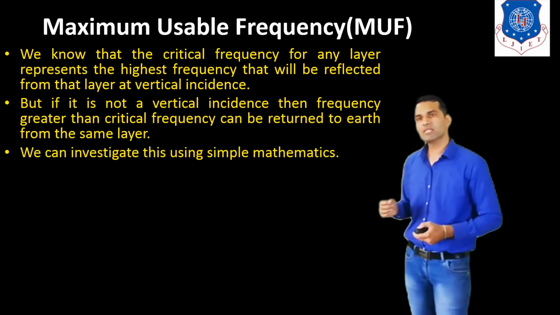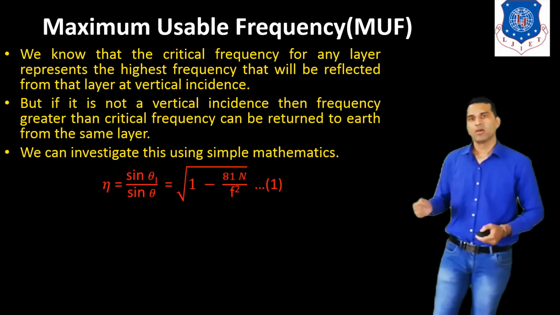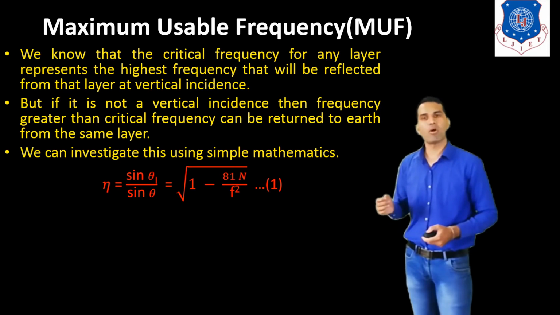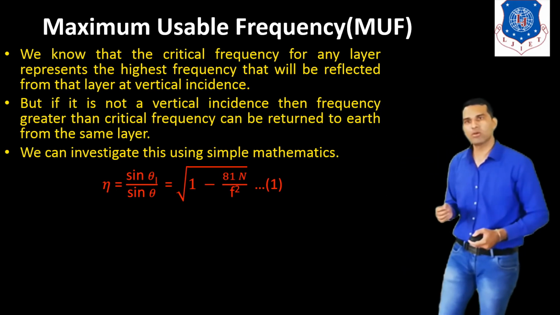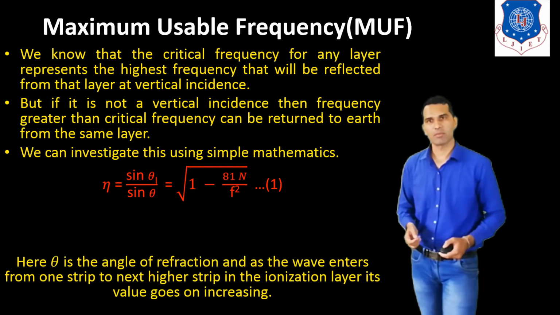We can investigate this using simple mathematics. We know that the equation is eta is equal to sine theta I upon sine theta, which is equal to under root of 1 minus 81 N upon f square.